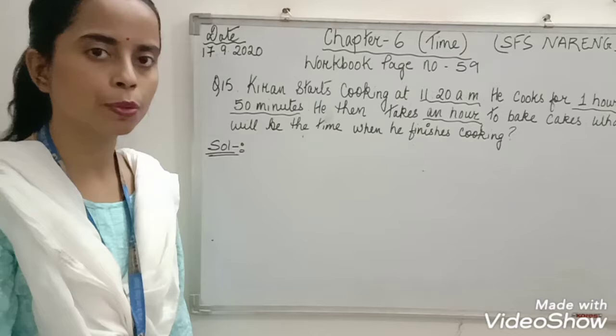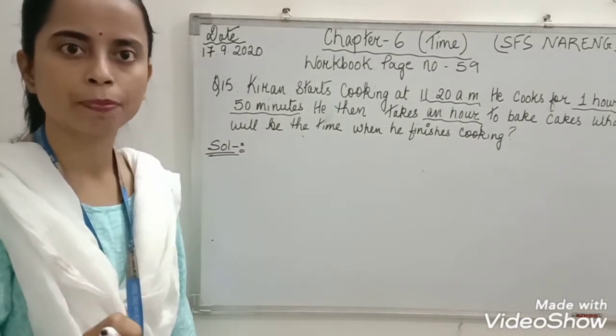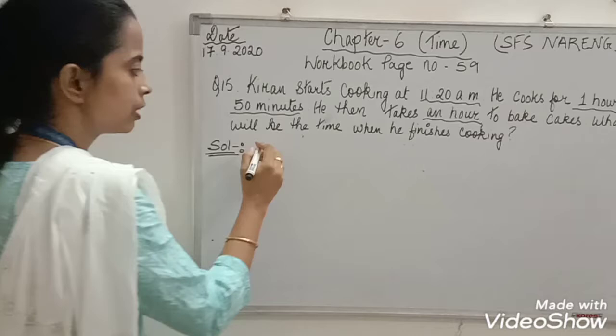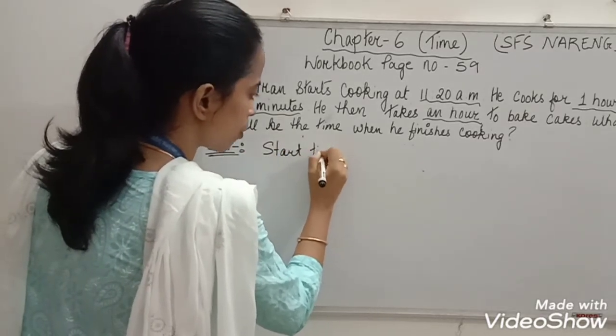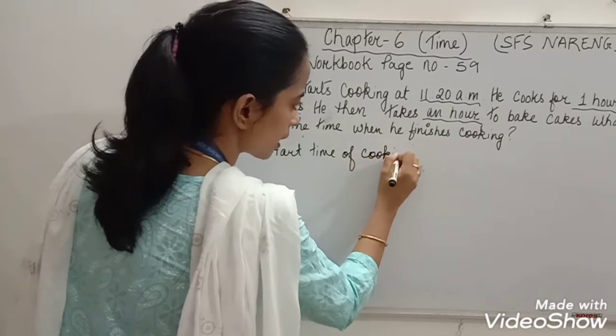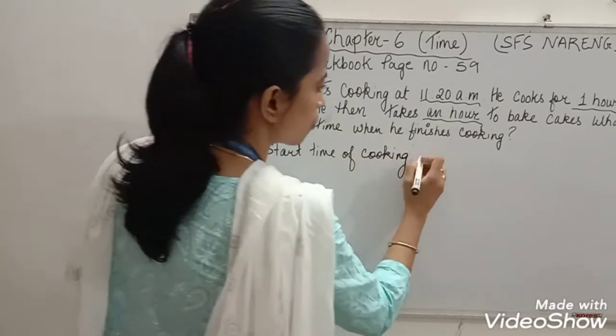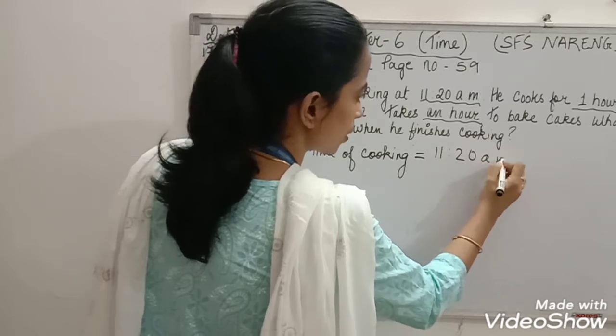As I have already explained to you how to calculate duration, end time and start time, so let's start. Start time of cooking, at what time he starts? Start time of cooking equal to 11:20 a.m., morning.